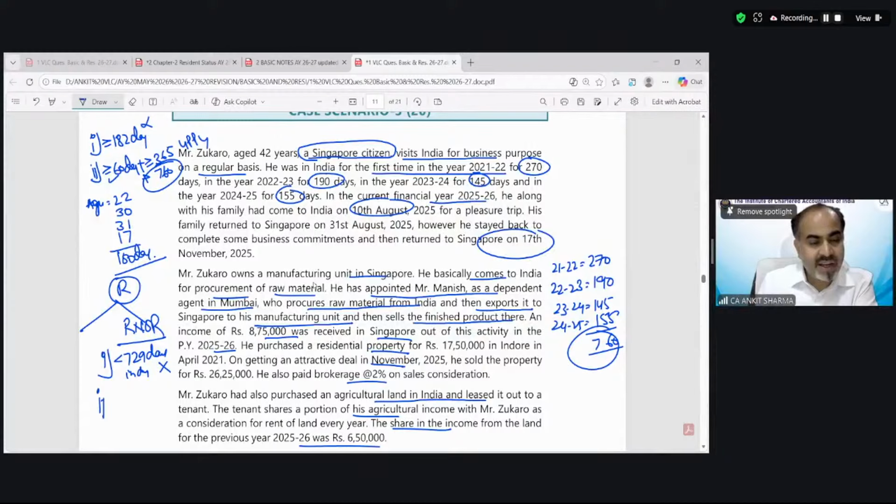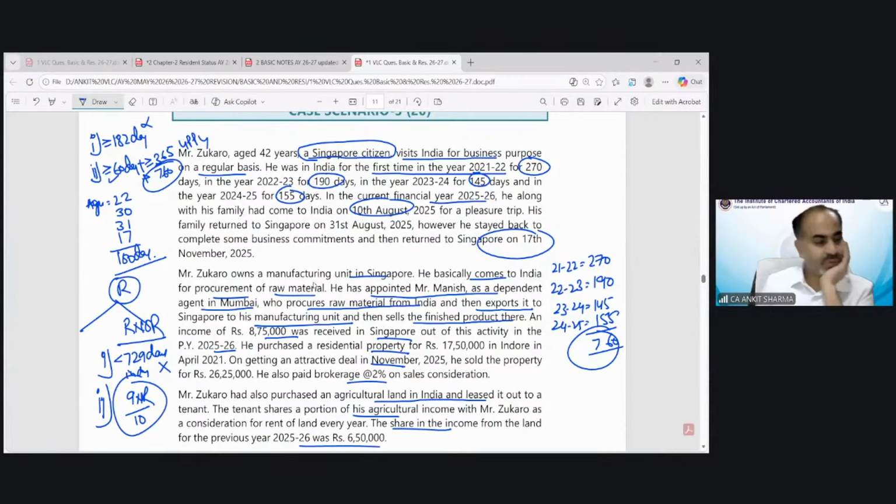The second condition says you have to check whether he is a non-resident for at least 9 out of 10 preceding previous years. But in this previous year, he is more than 182 days in India, and if someone is more than 182 days in India, he always becomes resident. So in this year he would be a resident.